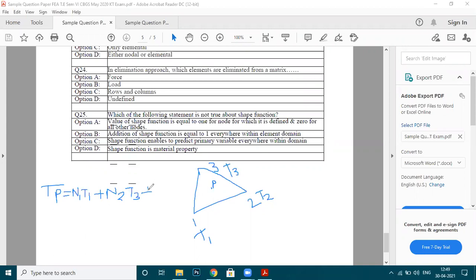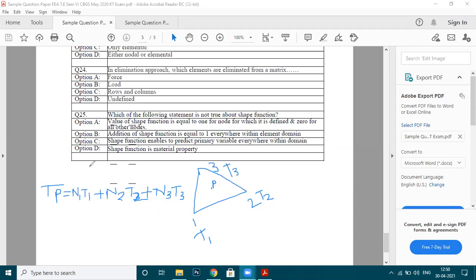And temperature is nothing but a primary variable, right? Yes or no? N3 T3, yes sir. Here it is T2. If you talk about temperature, it is a primary variable.